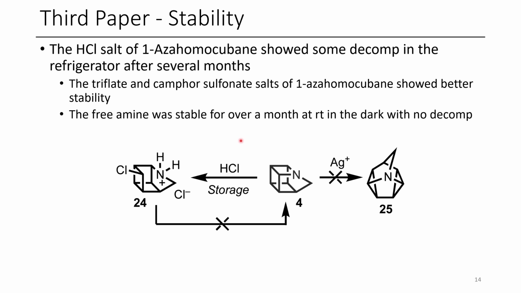Now, in terms of the stability of their product, they found that if it was treated with an excess of HCl, it tended to ring open over time, even if it was stored in the fridge. However, if they stored the free amine in solution, it was found to be stable for over a month in the dark at room temperature. When they switched from the HCl salt to the triflate or the camphor sulfonate salts, they found that it was much more stable.